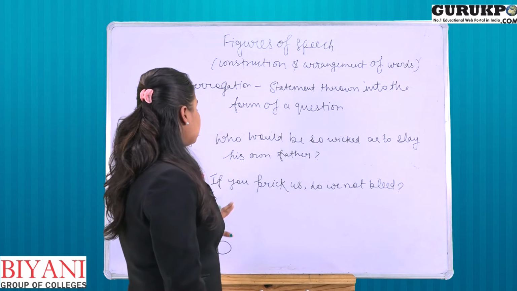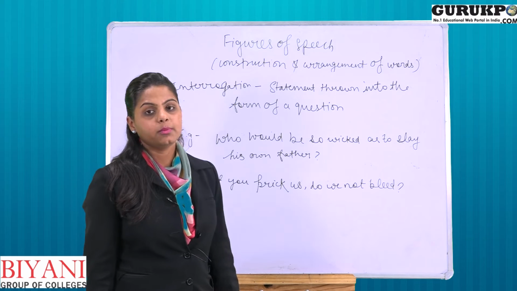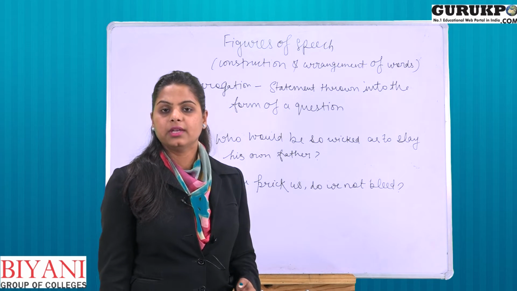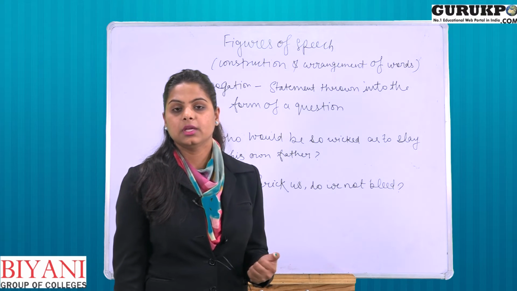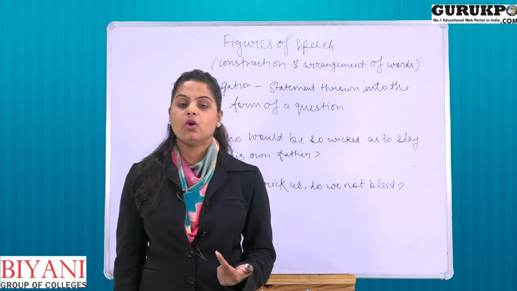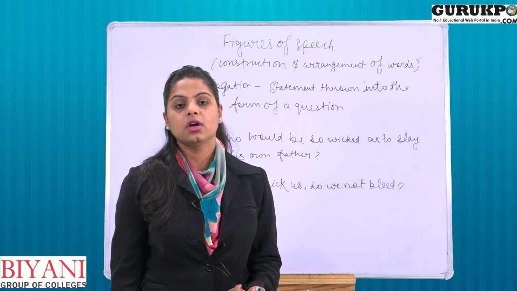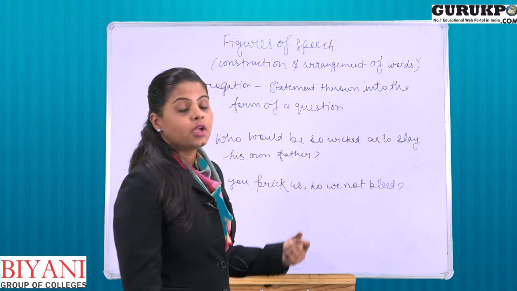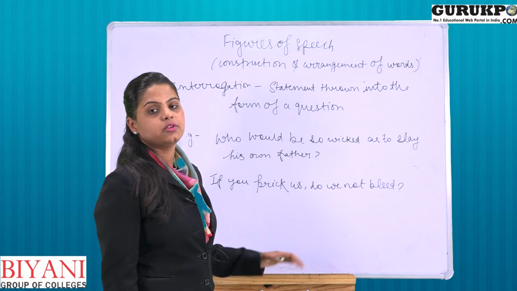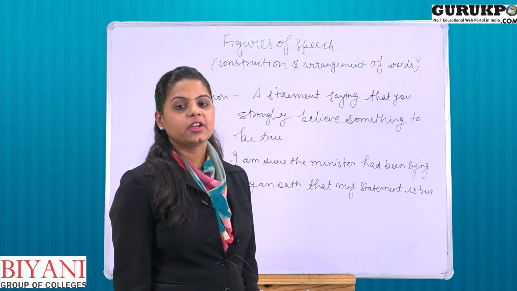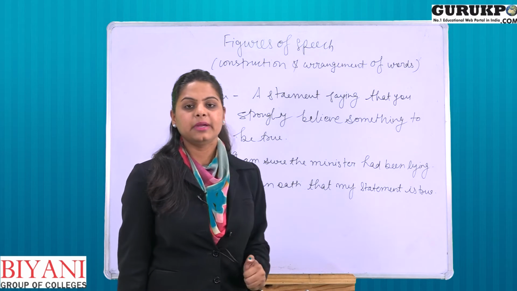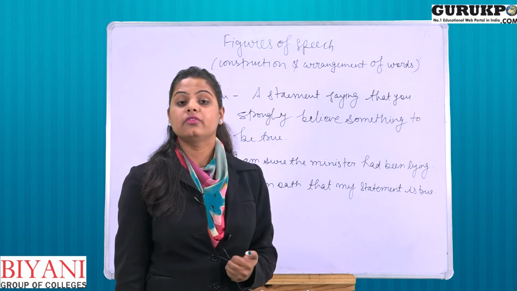Fine, the next is, if you prick us, do we not bleed? So this sentence has been taken from Merchant of Venice, that has been written by Shakespeare, and this particular statement is spoken by Shylock, which is a very famous character of Merchant of Venice. Fine. So if we say, if you prick us, do we not bleed? Here is also the use of interrogation. So the next figure of speech is assertion. Assertion is a kind of statement that is spoken in determination.